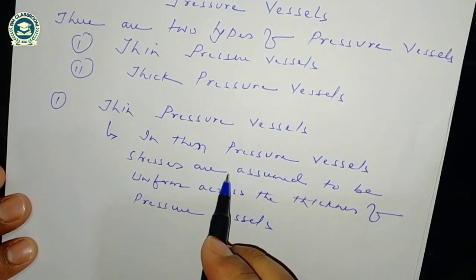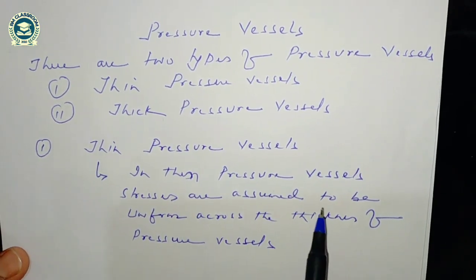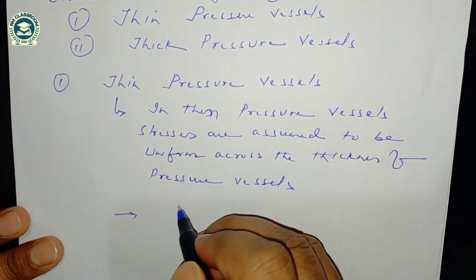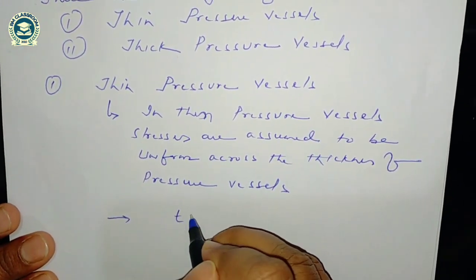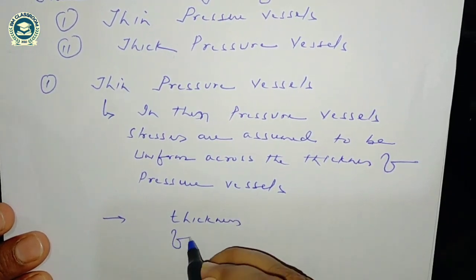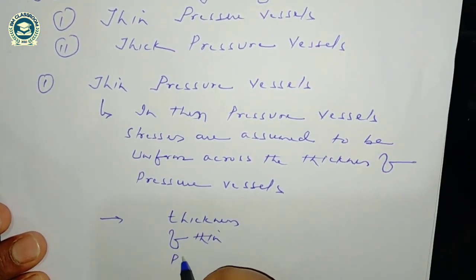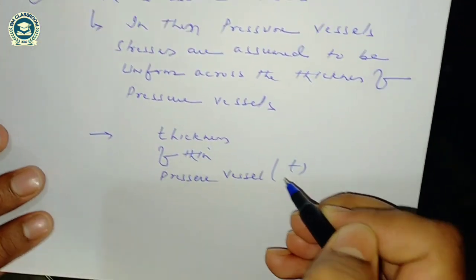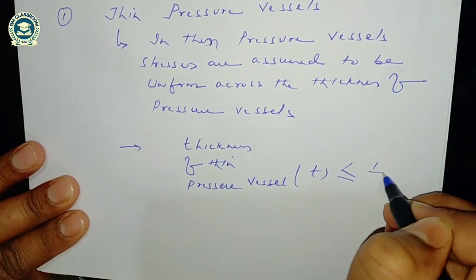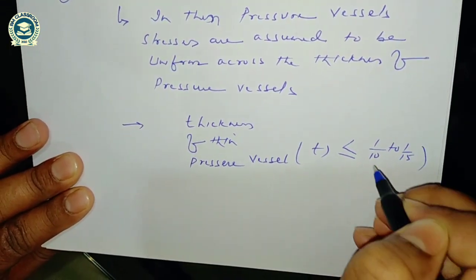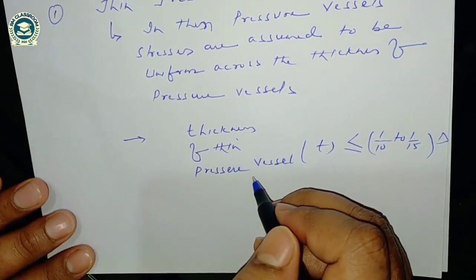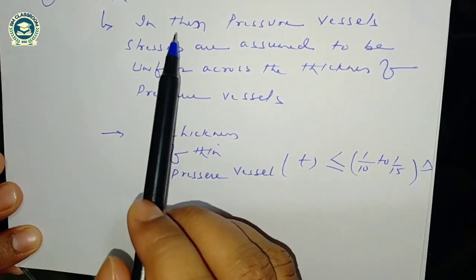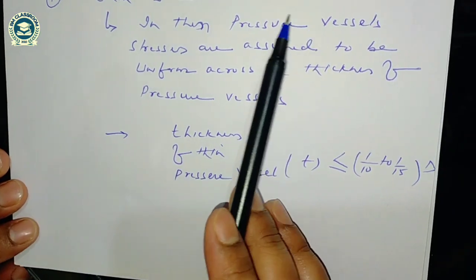So the first property of the thin pressure vessel is that stresses are assumed to be uniform. And the second point, the thickness of a thin pressure vessel should be less than or equal to 1/10 to 1/15 times the internal diameter of the pressure vessel. So these are the two properties of the thin pressure vessel.